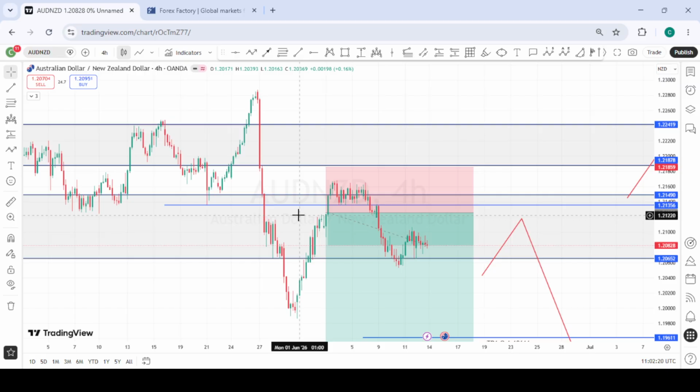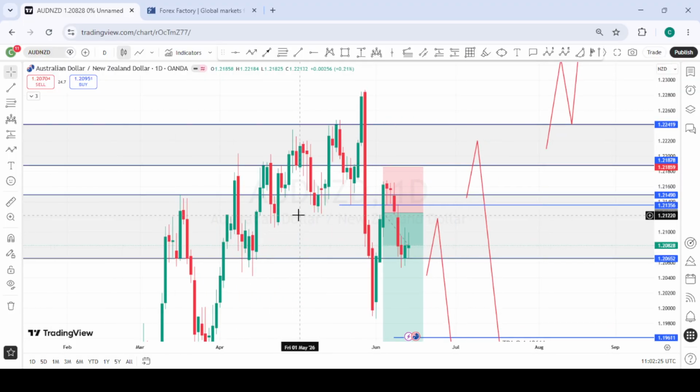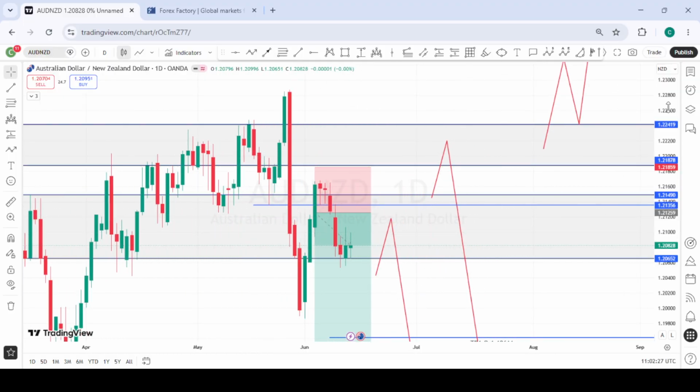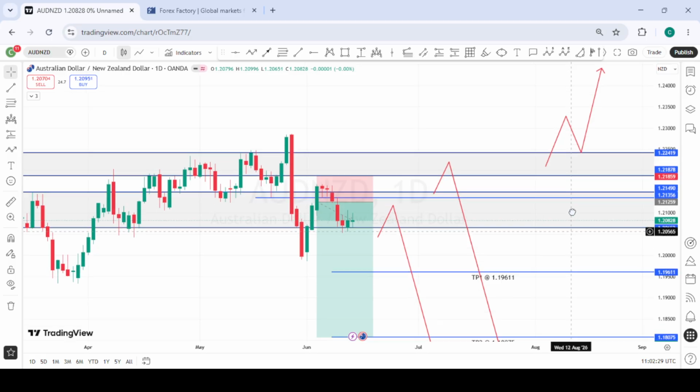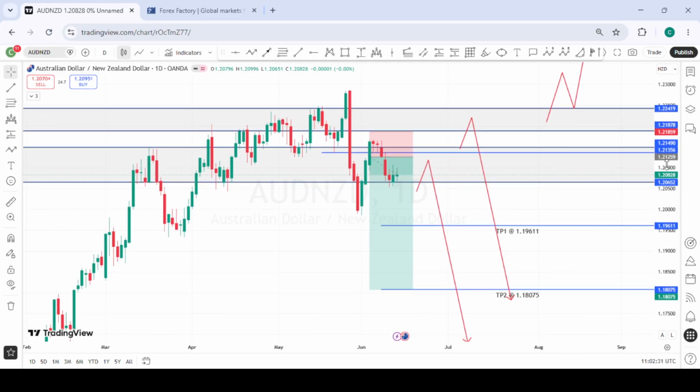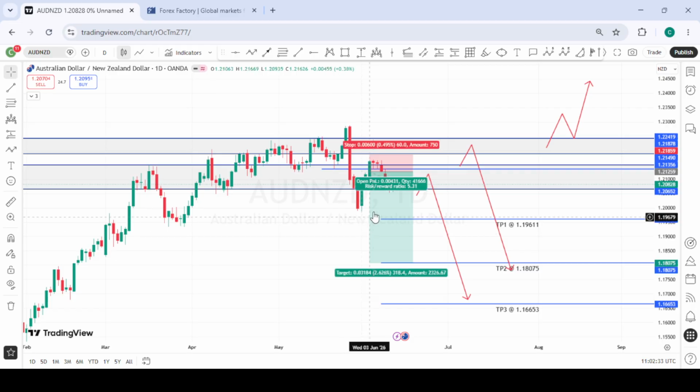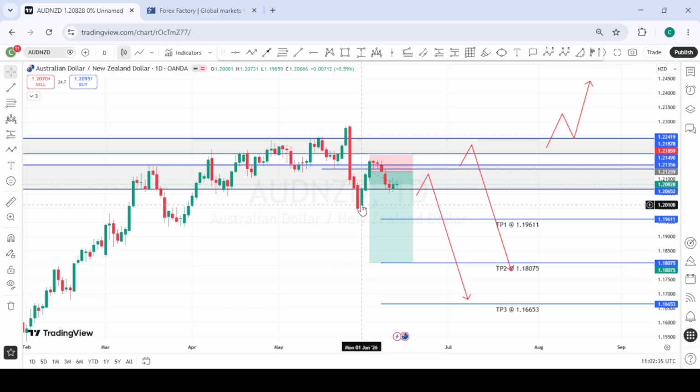And we also caught this position on AUD NZD. So we are currently in this position as well. Caught the sell position on AUD NZD. We are still holding on to this position. So going into next week, if we are able to get a clean break below this structure point, we'll wait for another pullback or another sell opportunity to add more sales to the downside for AUD NZD for the coming week.